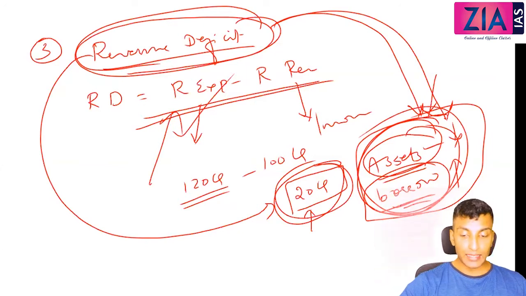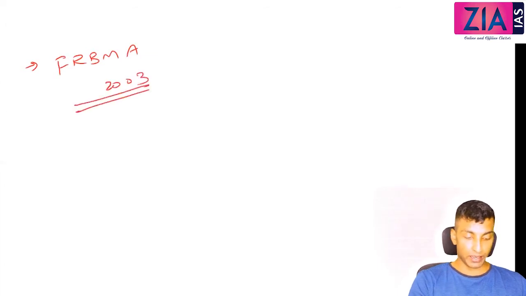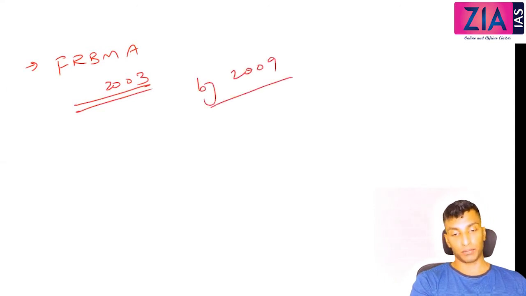It is the most undesirable concept of budgetary deficit from the perspective of economic development. Okay, now as per FRBM Act 2003, the government has to eliminate revenue deficit by 2009.